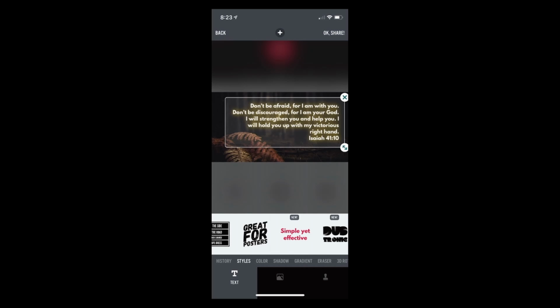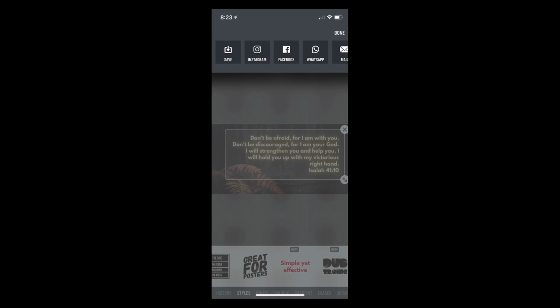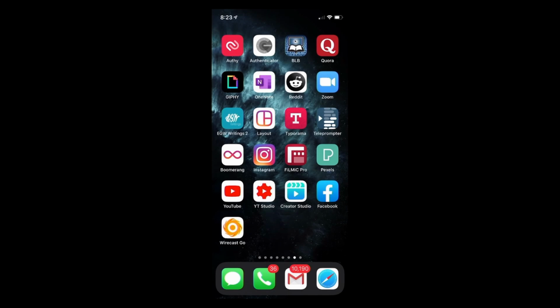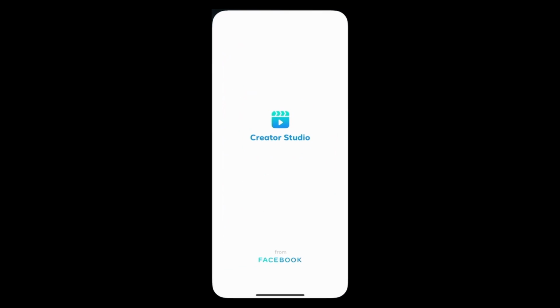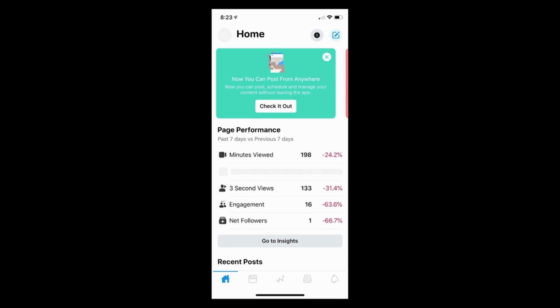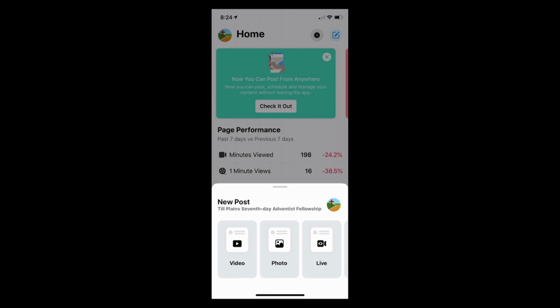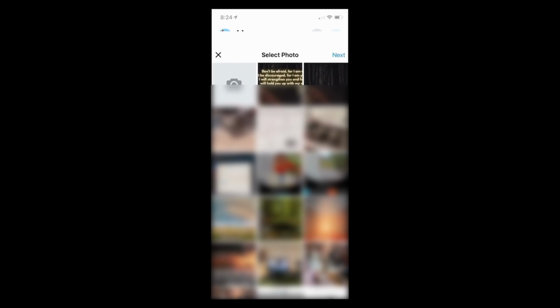Now I'll go up and say, okay, let's share it. In this case, I'm going to just go ahead and save it. And this is the beauty. You can go to the Creator Studio, which is a Facebook app, and from here you can create the post. You'll use the new post icon in the upper right-hand corner, and then we'll select that this is a photo.